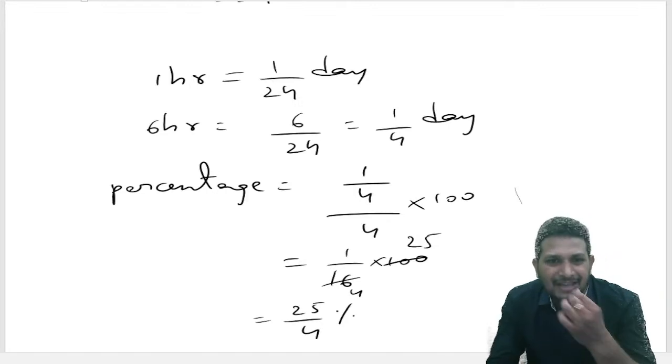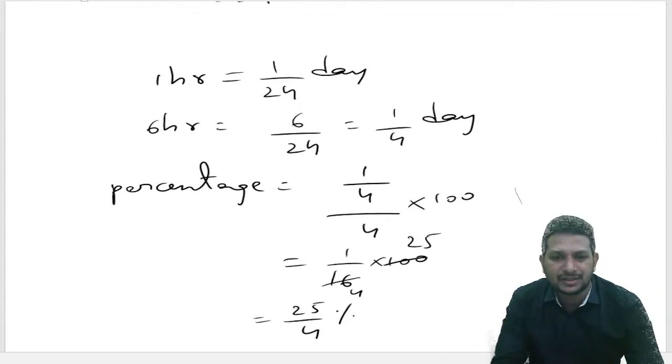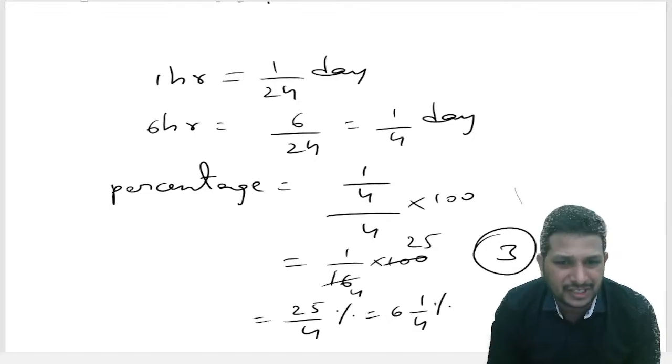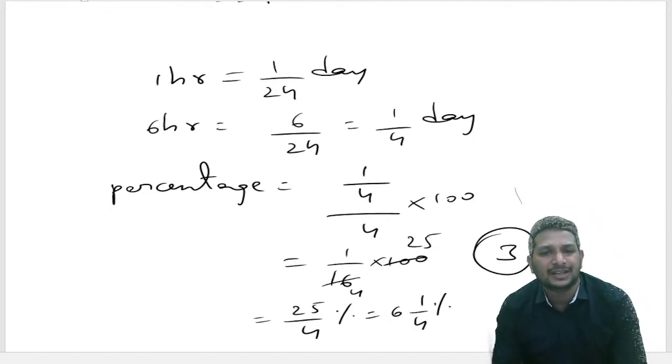But here the answer is in mixed fractions. That's nothing but 6 1 by 4, right? 6 1 by 4. That's nothing but option 3. 6 1 by 4 percentage we got. That's nothing but option 3.